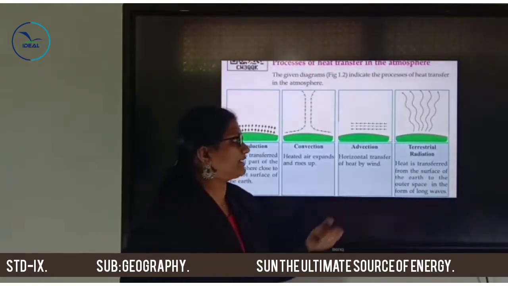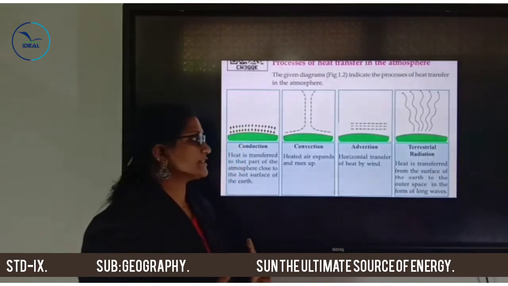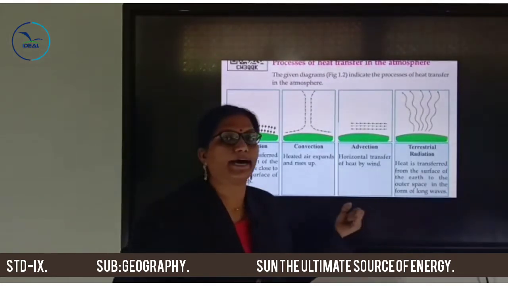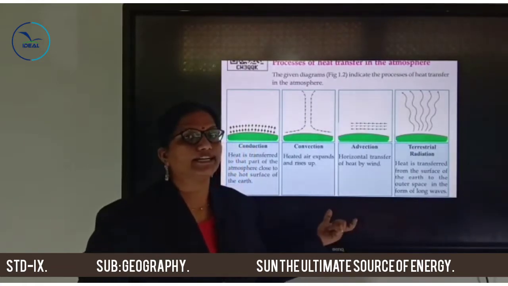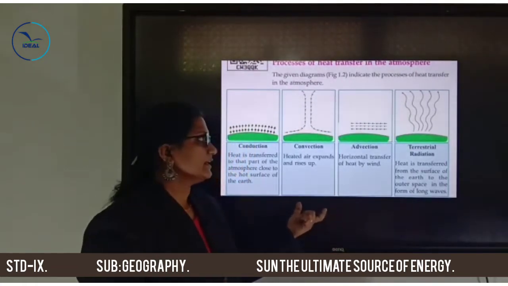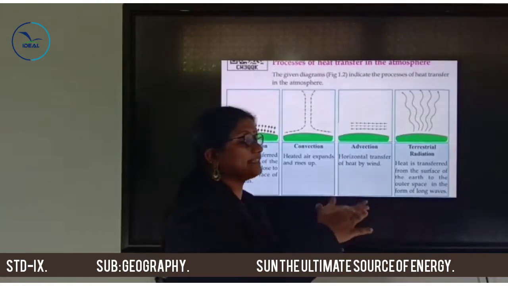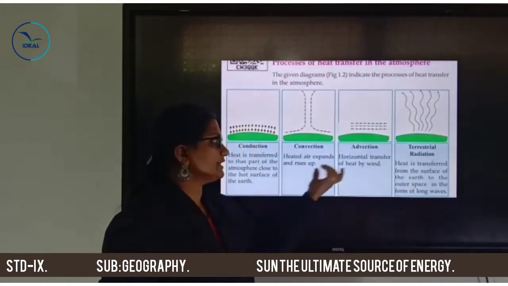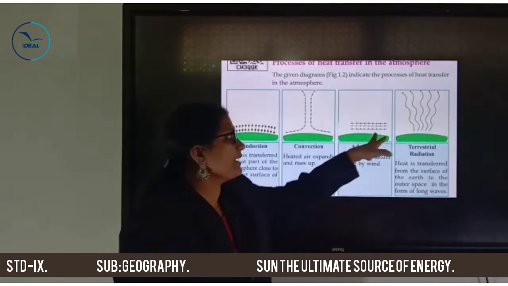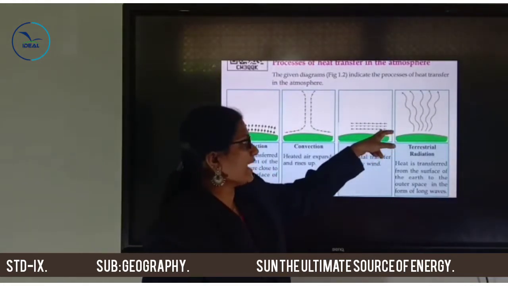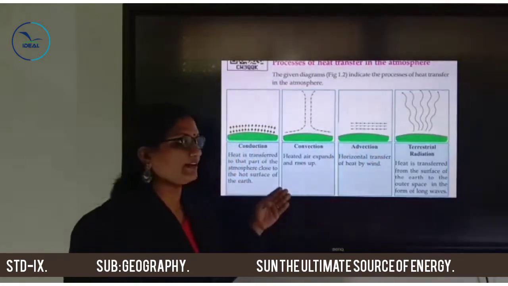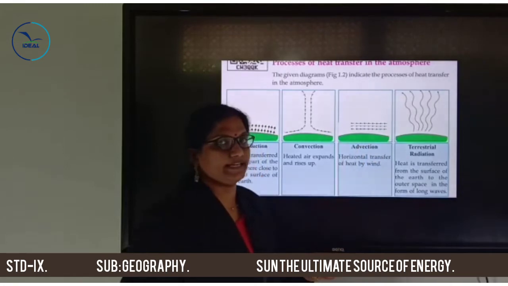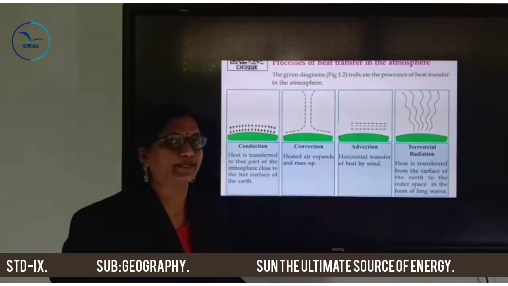Then the third point is advection. What is advection? Advection means the horizontal transfer of heat by wind. That means the heated air is transferred horizontally by wind. Here you can see the arrow shows the movement of air. This process is called advection.